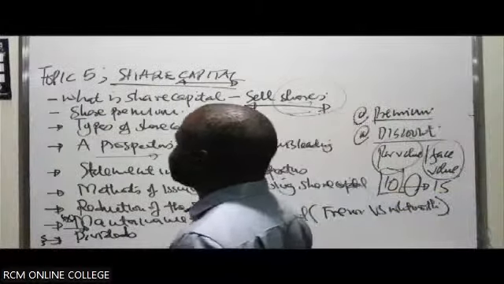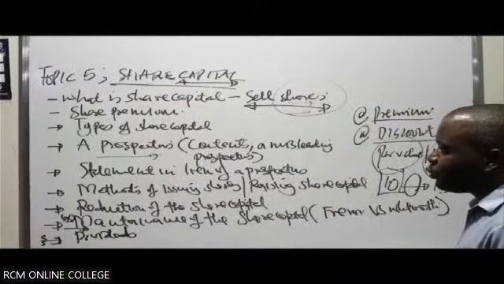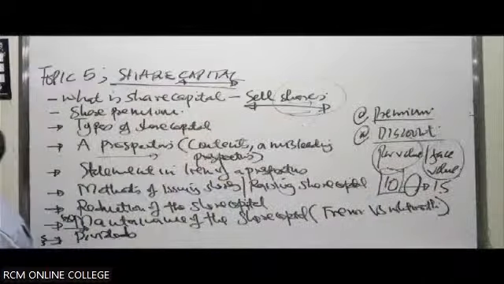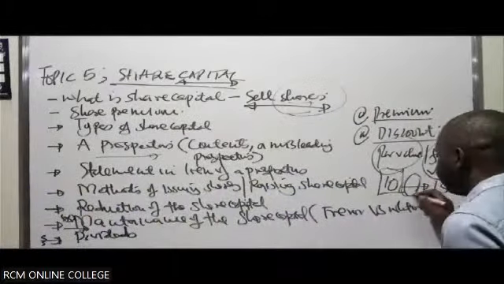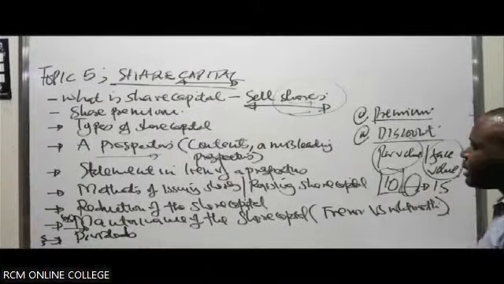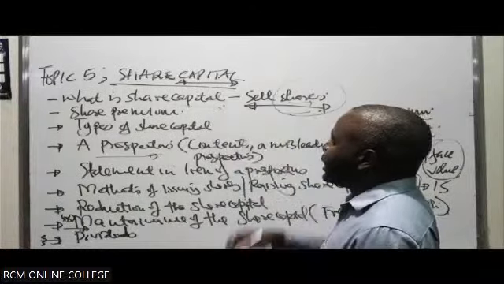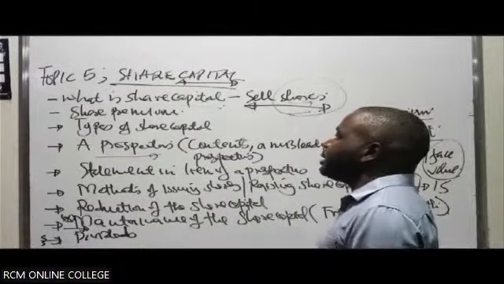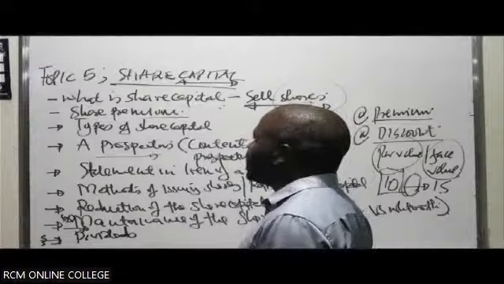When the company sells the shares, what you must know, and of course I know you know this because you are very good students of financial accounting or financial reporting, is that this amount raised over and above the par value is never part and parcel of the share capital. Remember, you report it as an equity item. It should be maintained in a very separate account. We call it the share premium account.